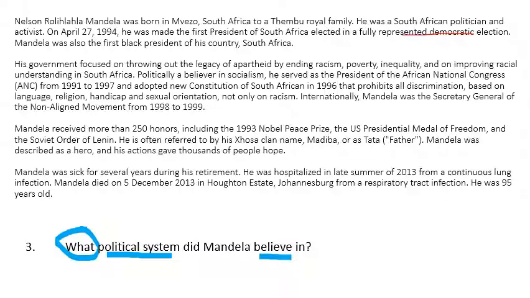Going to the next paragraph, his government focused on throwing out the legacy of apartheid, which was the separation of the black and white people, by ending racism, poverty, inequality, and on improving racial understanding in South Africa. Politically, a believer. Now this is key. Politically, political system. So we see the connection between political system and politically. And then we have believer, and in the question we have believe in. And what does it say? In socialism. And we know, or we should know, that socialism is a type of political system. So the correct answer you should have written down is socialism.